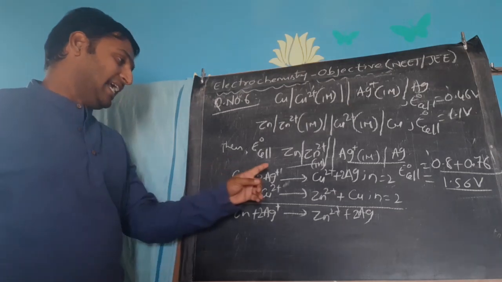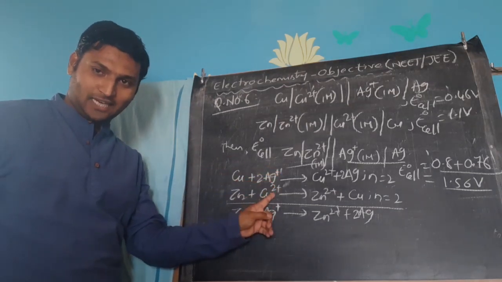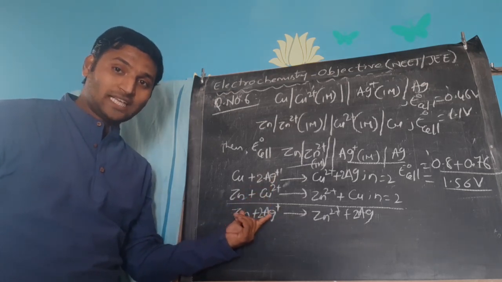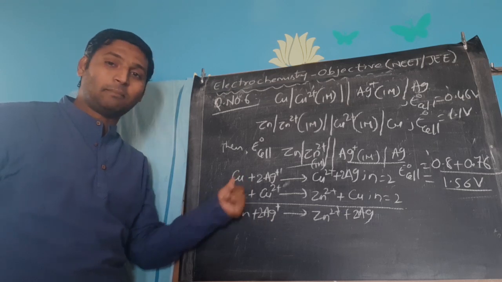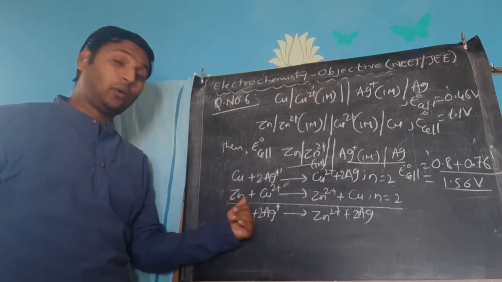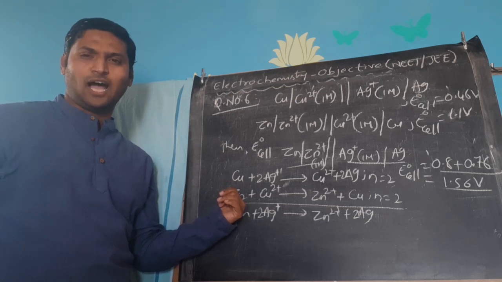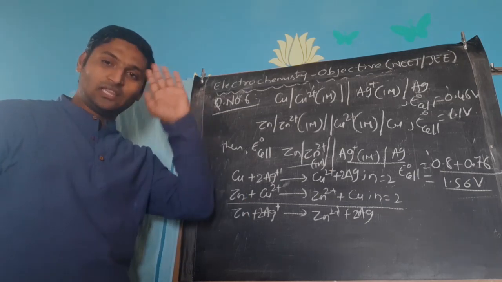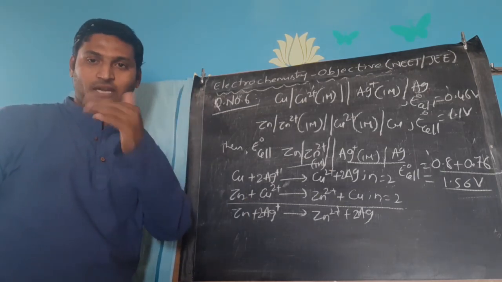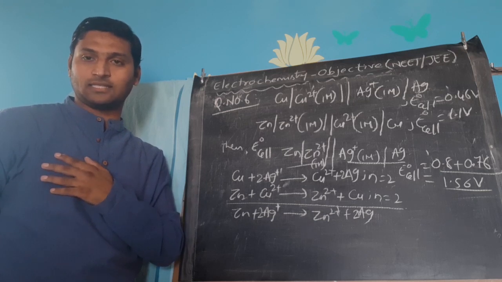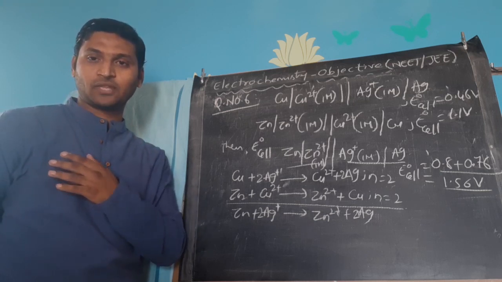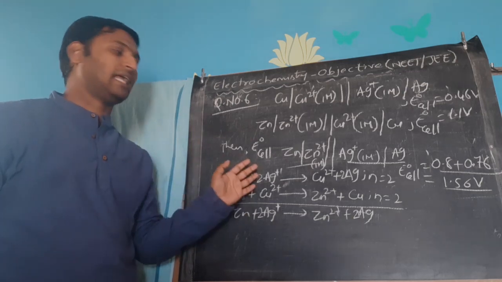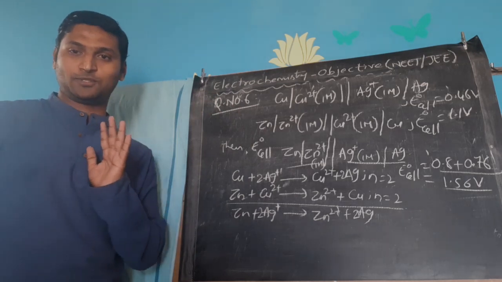Now what has he done? He has given you electrode potentials for 2 reactions and he has asked electrode potential for a third reaction which can be obtained by doing some mathematical operation, either addition or subtraction between given equations. Are you finding this familiar with any similar questions we have solved? Yes. When I was discussing free energy change concepts or exercise related to free energy change, we have solved a similar question in terms of SRP values. Here they have given you in terms of cell potential values.